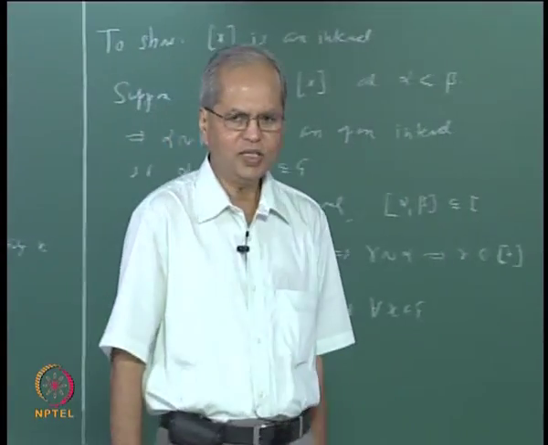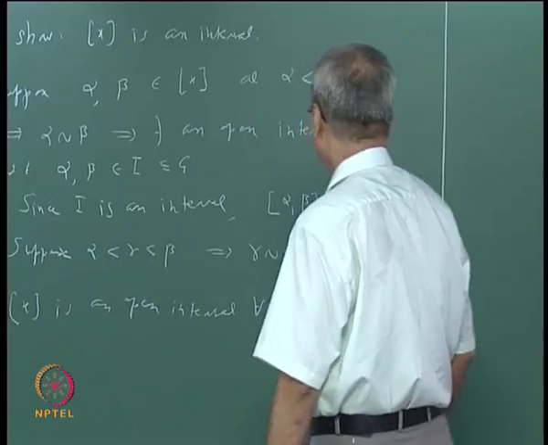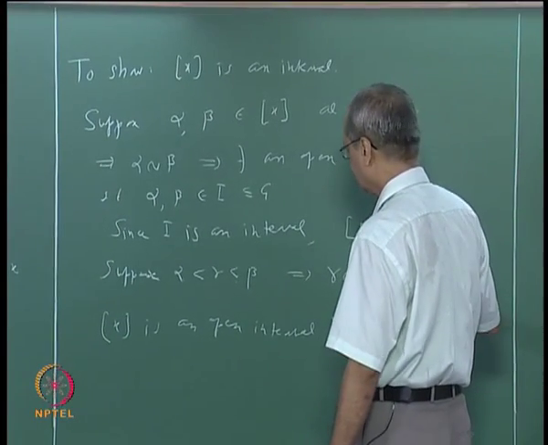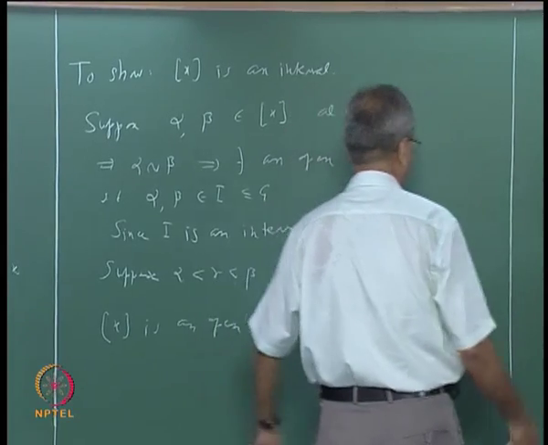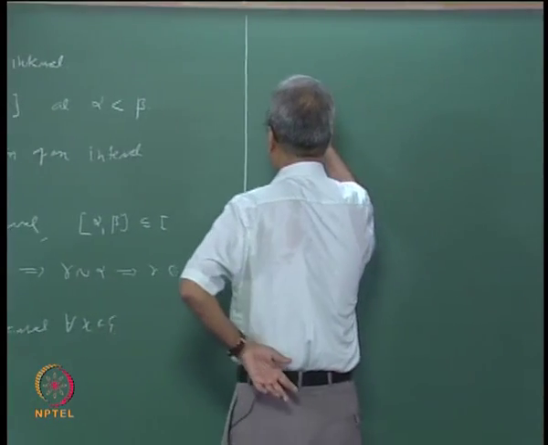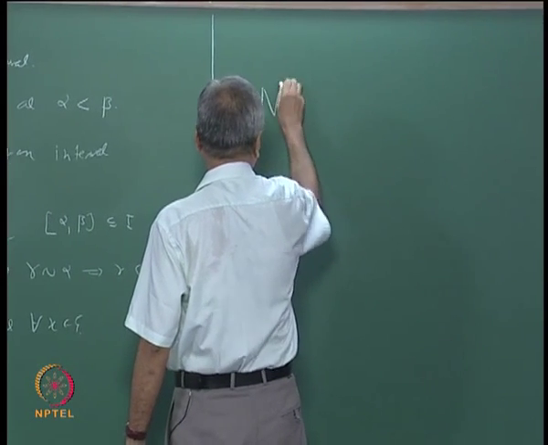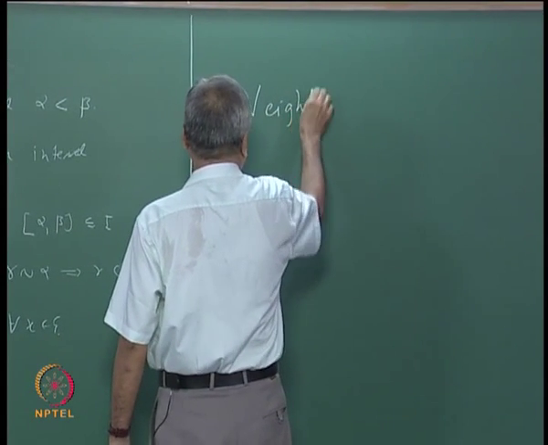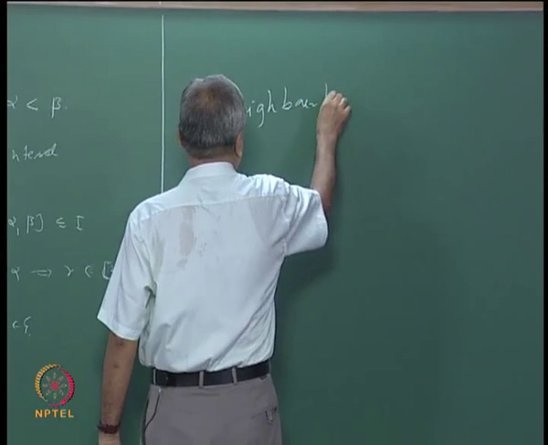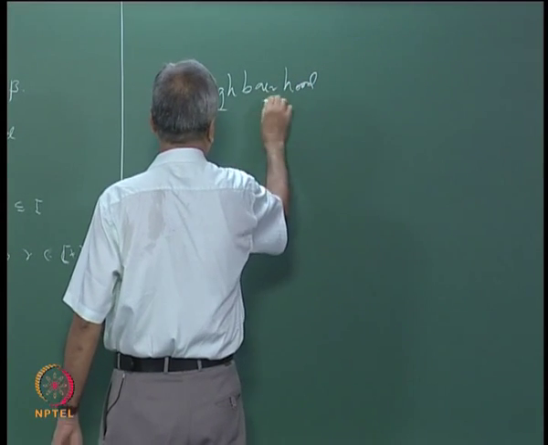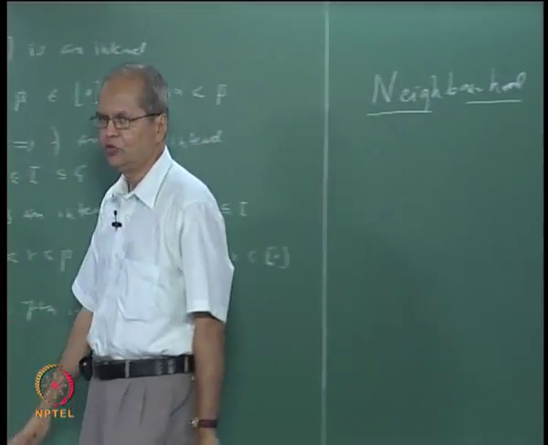Then we are more or less close to finishing the discussion on open sets, but there are one or two small points which let me discuss. There is one terminology which you come across very often, which is called neighborhood. It can be a neighborhood of a set or a neighborhood of a point.